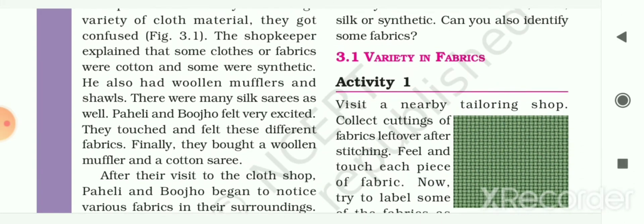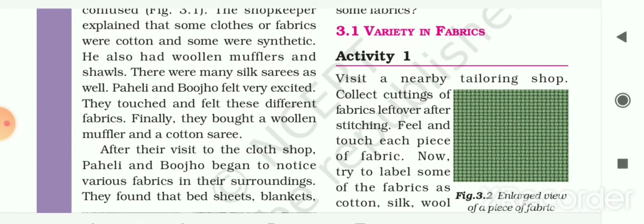The shopkeeper explained that some clothes or fibers were cotton, some were synthetic. He also had woolen mufflers and shawls. There were many silk saris as well. So Paheli and Boojho felt very excited. They touched and felt these different fabrics, and finally they bought a woolen muffler and a cotton sari.